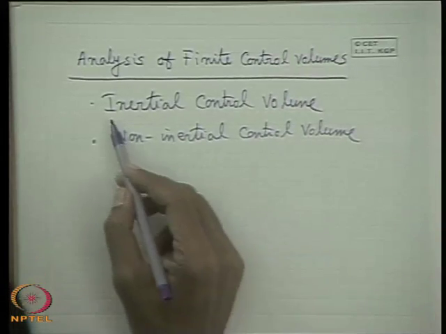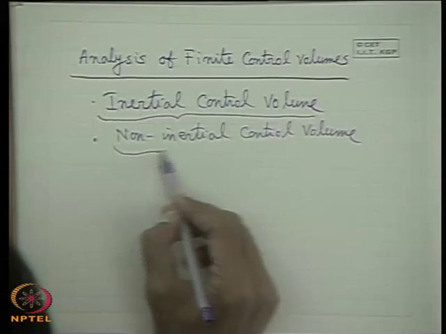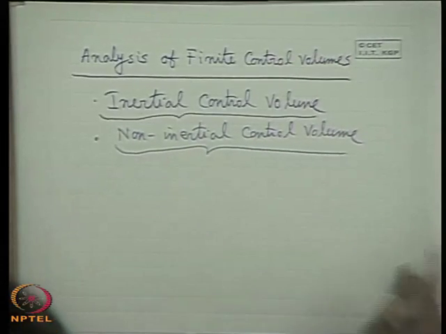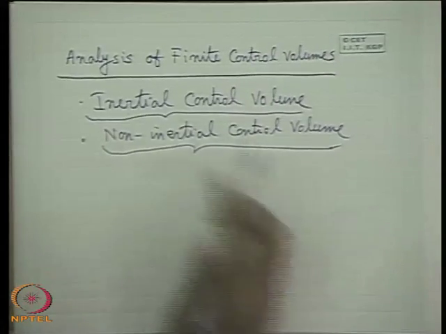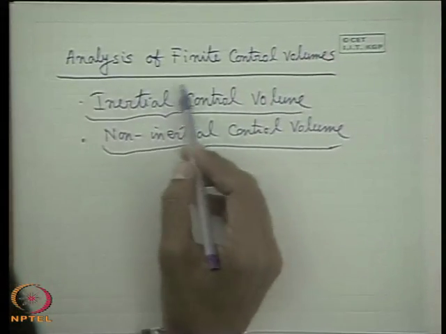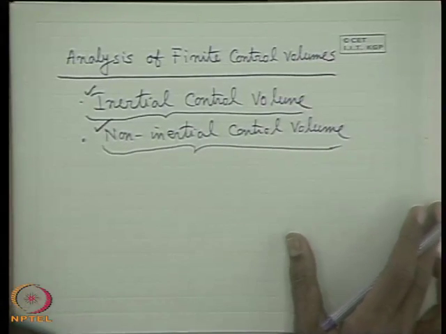Now, in almost all practical cases we come across inertial control volumes, although in some cases non-inertial control volumes also come into the picture. Now, we will consider the analysis of finite control volumes, inertial and non-inertial type, through some practical problems.